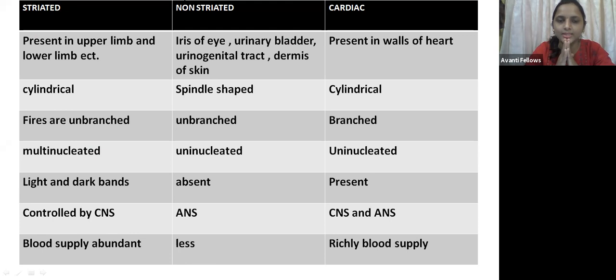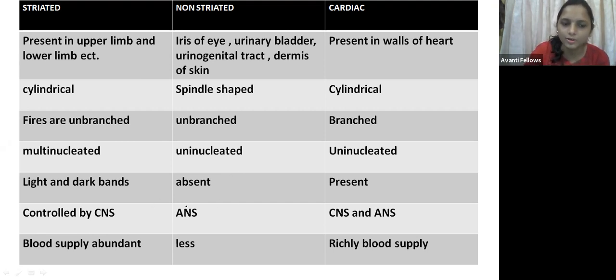In the exam, they ask whether skeletal muscle is multinucleated. Multinucleated means that in a normal cell we know there is a single nucleus, but here multiple nuclei are present. It is also called a syncytium. Light and dark bands are present in this. Why light and dark bands, I will tell you in the next lecture, in the next slide.